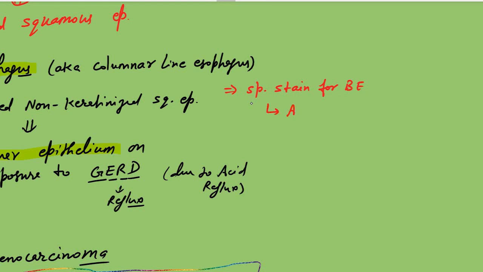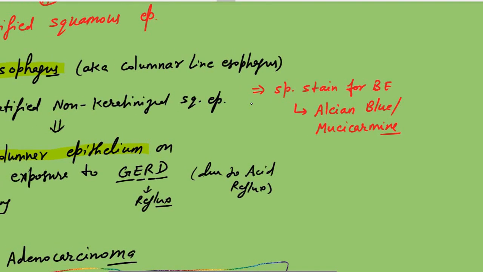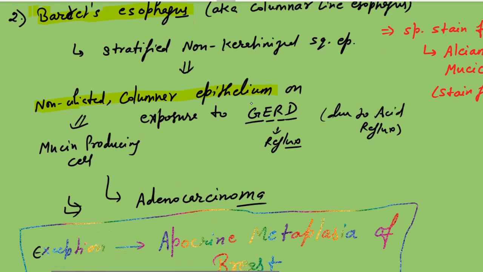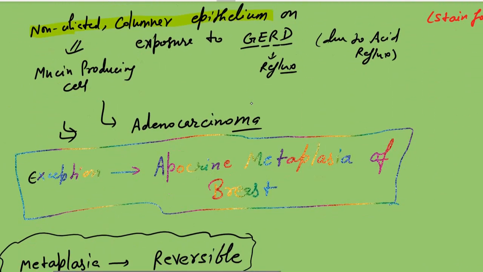Alcian blue and mucicarmine, because it produces mucin, and these are the stains for mucin. So that stain we can also use for Barrett's esophagus, because the non-ciliated columnar epithelium cells also produce mucin, or they are mucin producing cells.